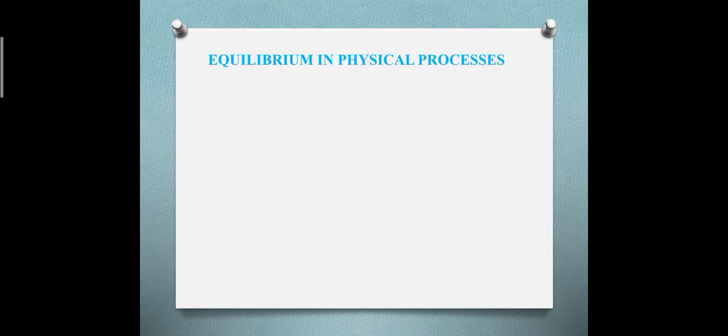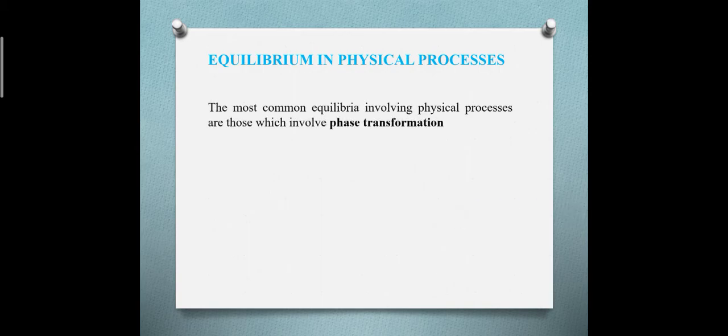Now let us come to the equilibrium in physical processes. What is it? Where there is change in only physical process. The most common equilibria involving physical processes are those which involve physical transformation. That means there is a change in physical state.